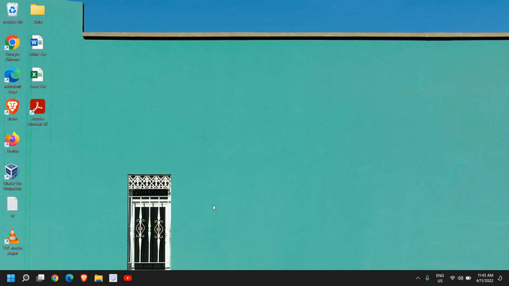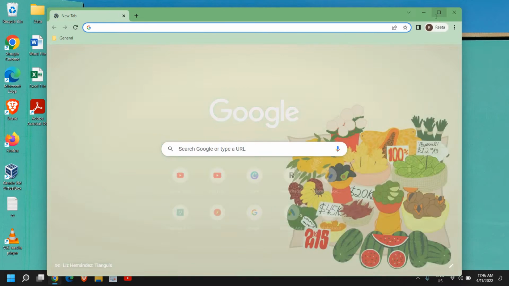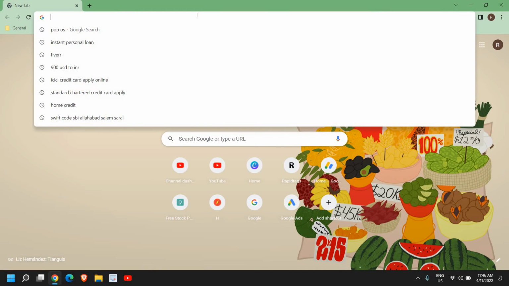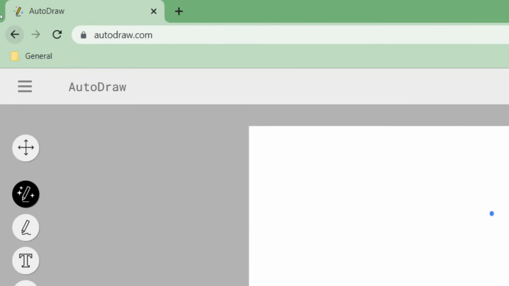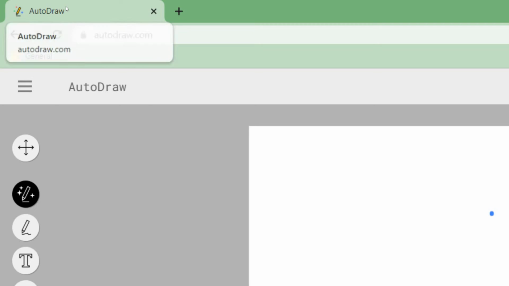I'm going to share three insanely useful websites, really amazing. So I'll open my browser, and the first which comes in my list is autodraw.com. So I'll just maximize it so that you can see it, autodraw.com.